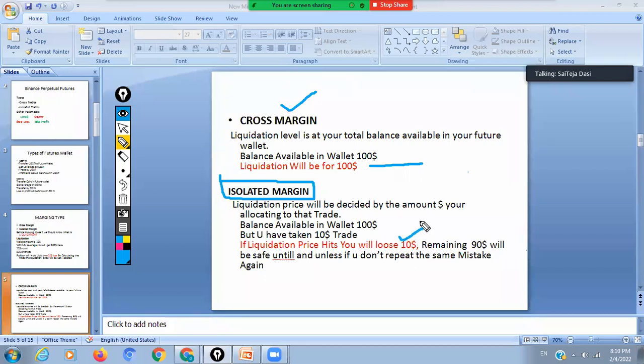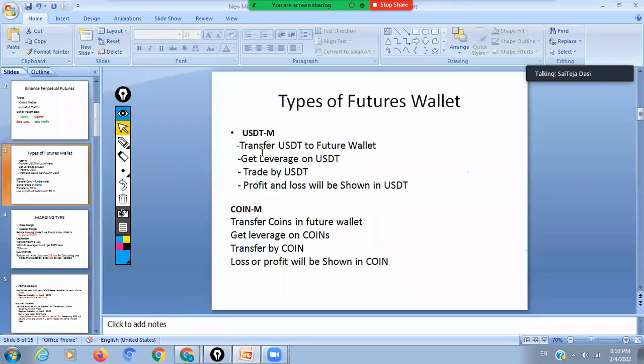As we know, crypto is a very volatile market, and there are high chances of losing in cross margin trades. Hope everything is clear until now about liquidation, cross margin, isolated margin and USDT M futures.